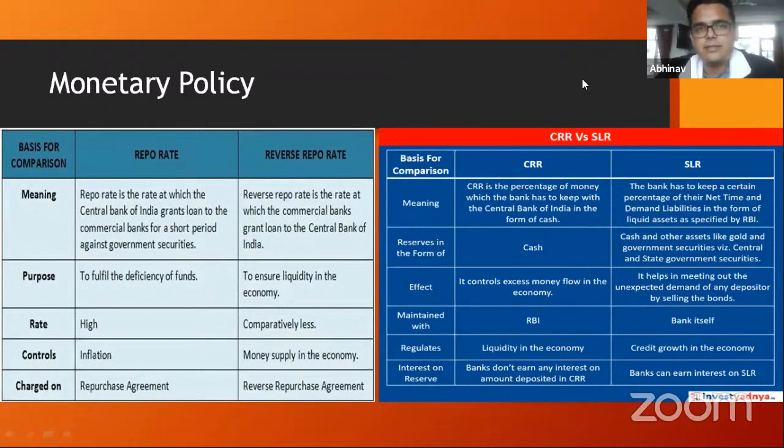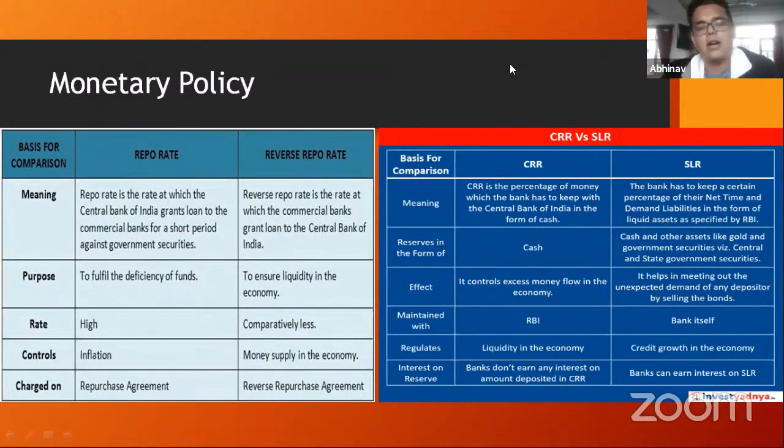However, if the RBI says, okay, I want banks to lend more money, so I will reduce the repo rate to 6%, now the calculation that the banks will make is that if I keep this money with me in the form of a reserve ratio, then I stand to lose out on the 8% profit that the company might give me. And if I give the money to the company and make an 8% profit out of it, and suddenly certain depositors come to me and start asking for this money, then I can go to the Reserve Bank of India and borrow at a 6% rate. So effectively, the banks are going to net out that 2% profit, right?